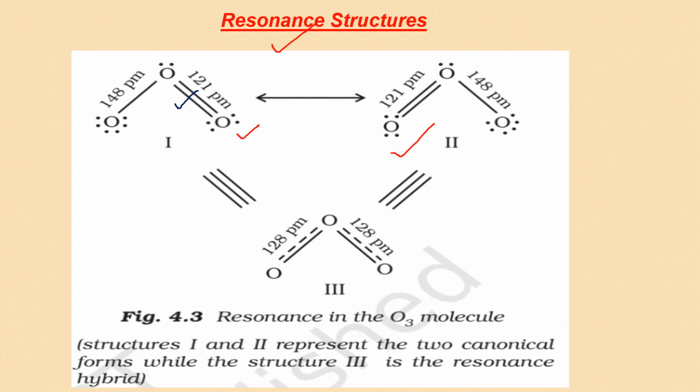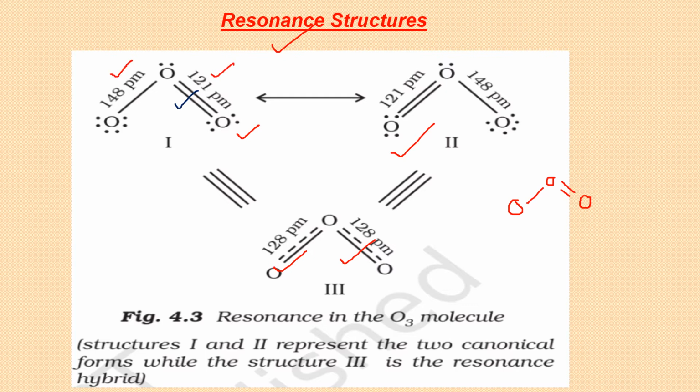What happens when you say that there is a single bond and there is a double bond? We just noticed in the previous slides that a double bond has a shorter bond length than a single. But when they measured it for such molecules, they found that it is exactly the same, somewhere between single and double, like 1.5 kinds. It should be 121 picometers for a double bond, 148 picometers for a single bond.